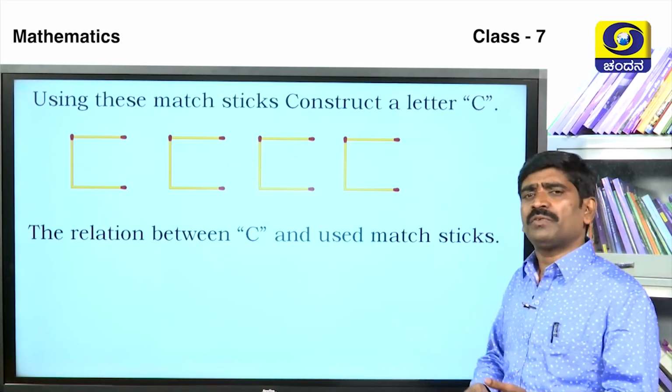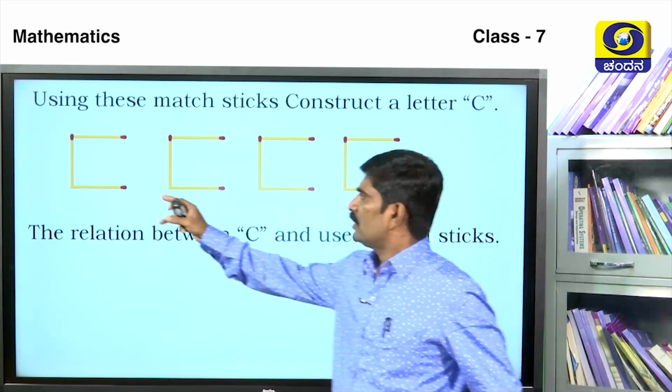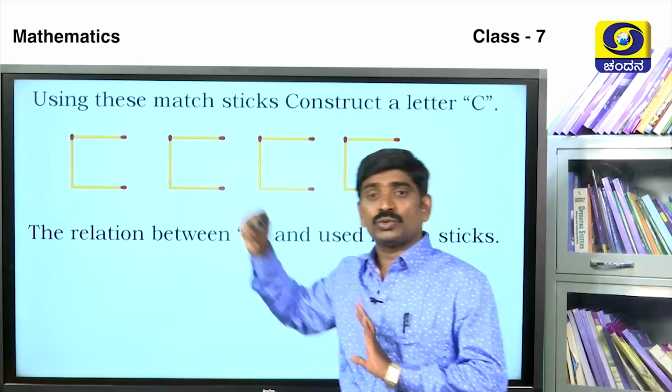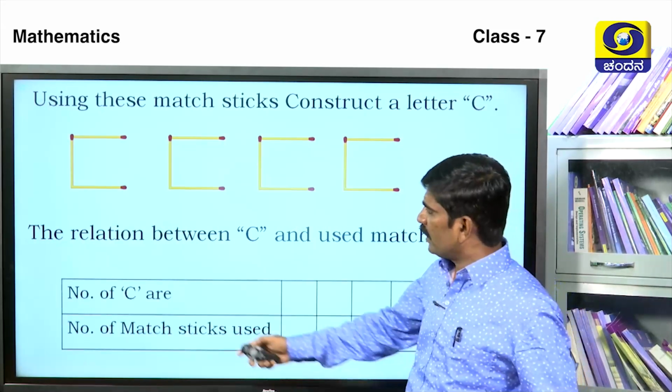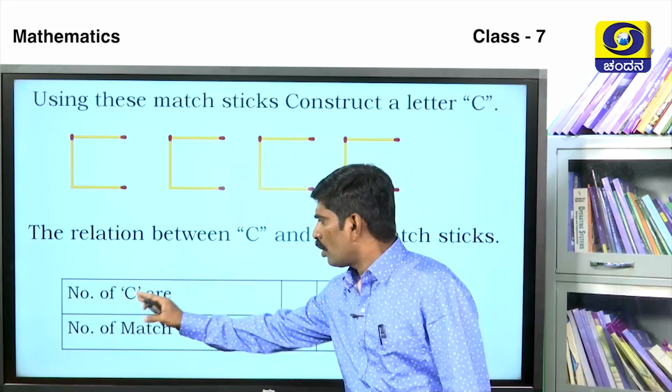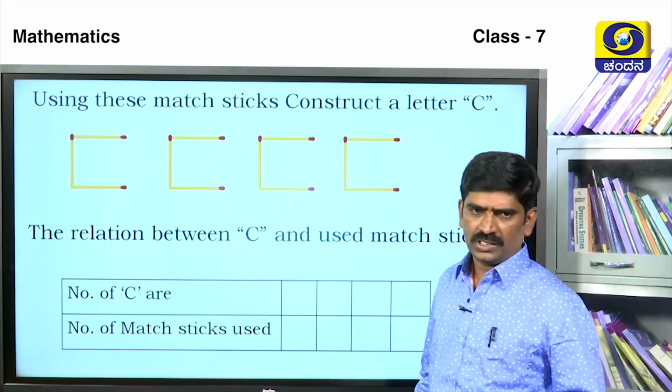What is the relation between C and the matchsticks used? Here C is shown and the matchsticks used are shown. What is the relation between these two? See the table here. The number of C's is here, four C's.